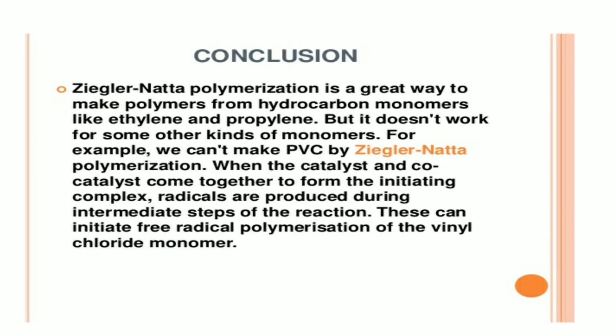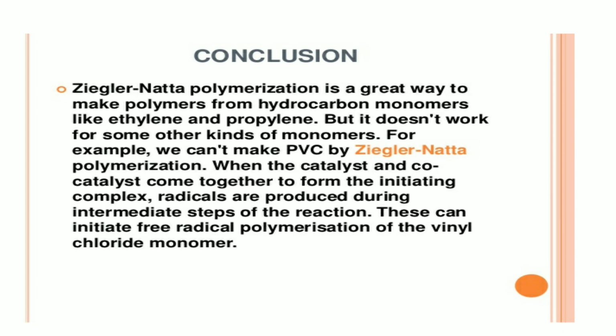Next, last is the conclusion. The Ziegler-Natta polymerization is a great way to make a polymer from hydrocarbon monomers like ethylene and propylene, but it doesn't work for some other kinds of monomers. It only works for what? Ethylene and propylene. Okay, this is the side effect of this reaction. For example, we can't make PVC by Ziegler-Natta polymerization.